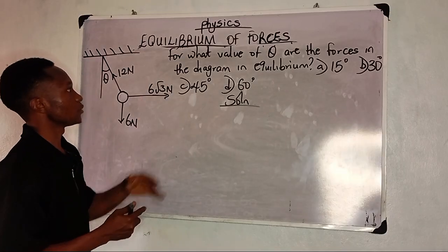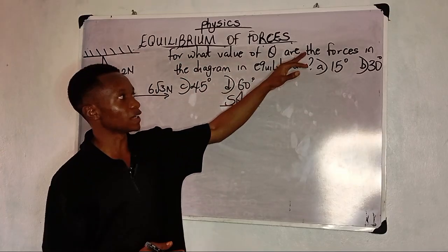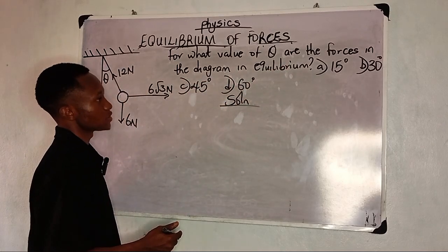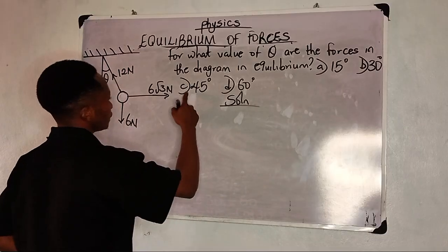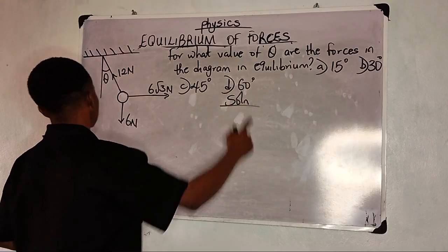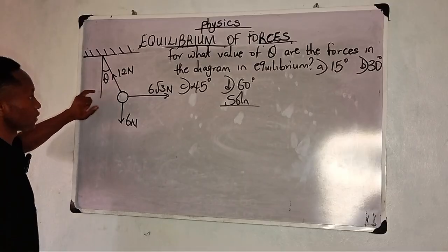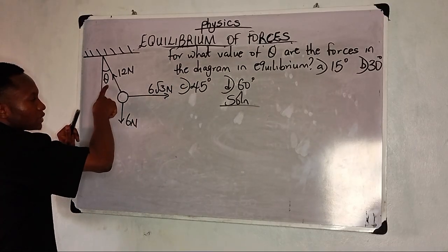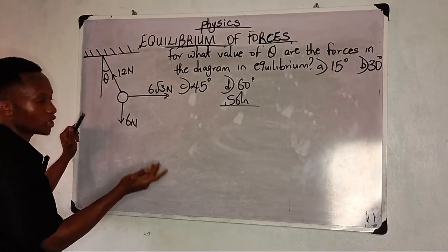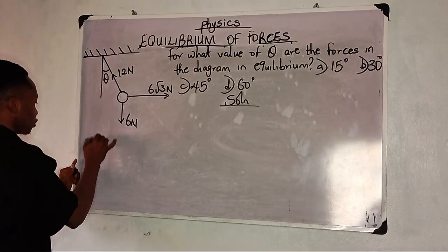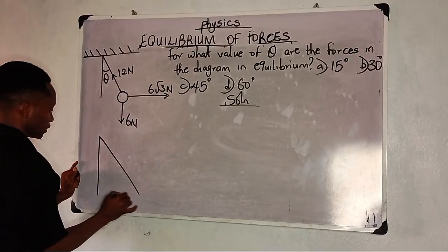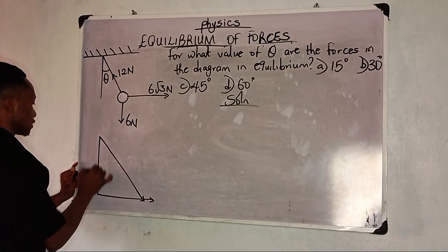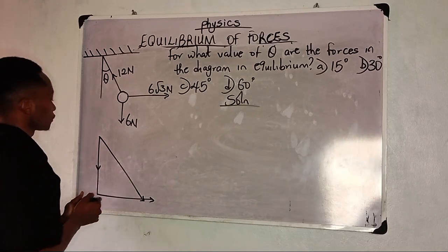Now, this is going to be the last question we're going to be taking on equilibrium of forces, specifically the triangular law of forces. For what value of theta are the forces in the diagram in equilibrium? A 15 degrees, B 30 degrees, C 45 degrees, D 60 degrees. Now if you look at your diagram, the theta that you are asked to find is actually to the vertical. Then fine and good, I don't need to do any subtraction again by 90. So what I'll do, I will bring it down. Okay, let's see this together.